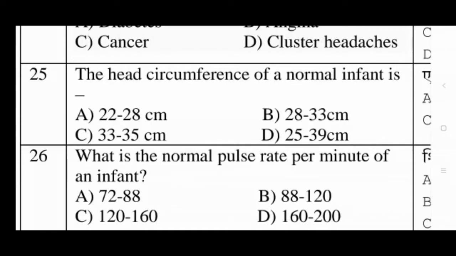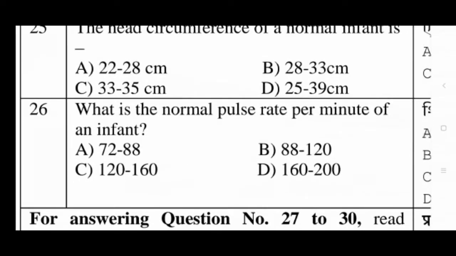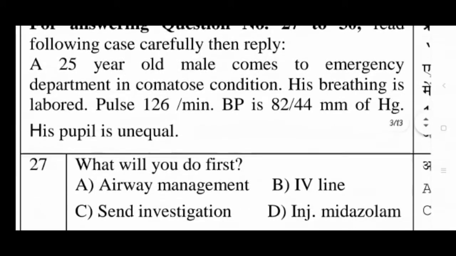Next question is, what is the normal pulse rate per minute of an infant? Option A, 72 to 88; option B, 88 to 120; option C, 120 to 160; and option D, 160 to 200. The answer of this question is 120 to 160, that is option C.